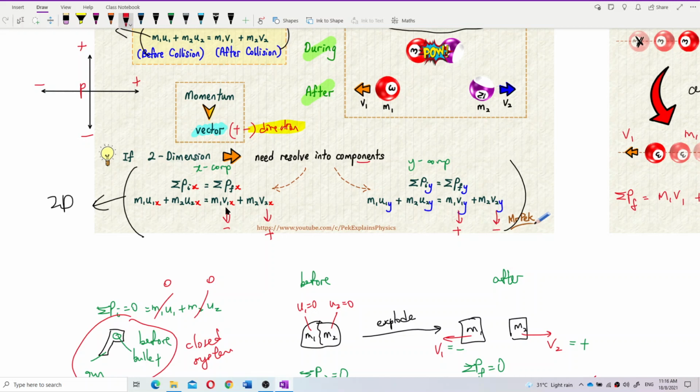Sometimes the initial velocity also has a positive or negative sign, so remember the sign represents the direction. How to solve problems with the x and y components, I will explain in the problem solving videos.